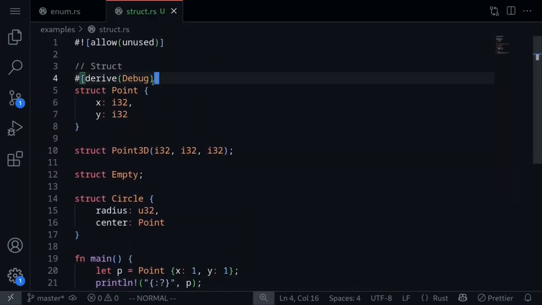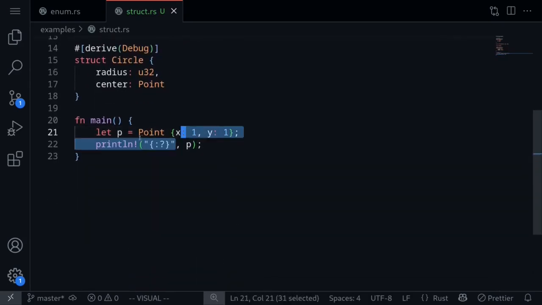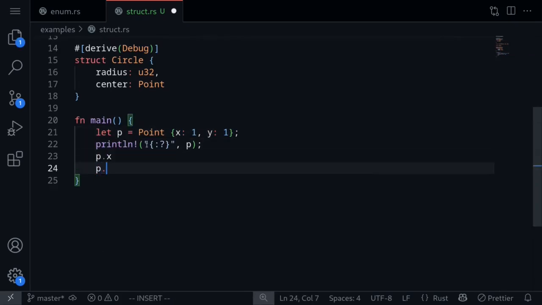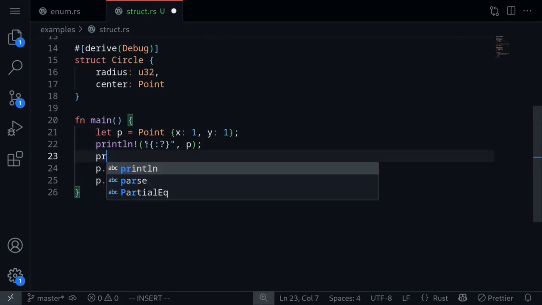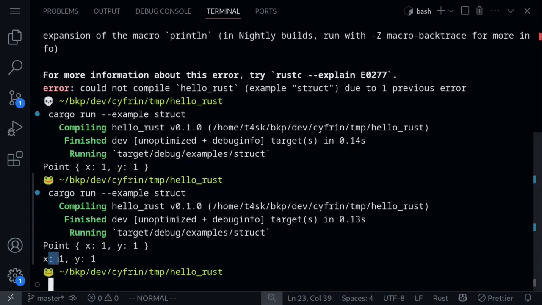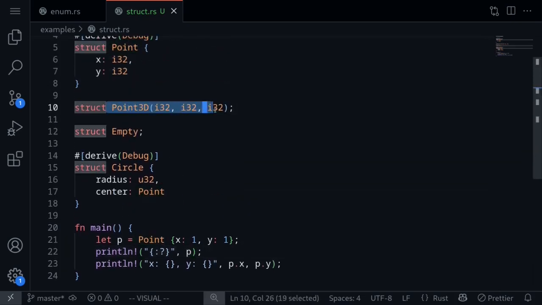So to print the Circle, we'll also need to put this derive Debug macro. How do we access the fields x and y of this point? Well, we can access them by p.x and p.y. Let's print these out as well. println p.x and p.y. Execute the code and we get x is 1 and y is equal to 1. How about the case for this struct over here?